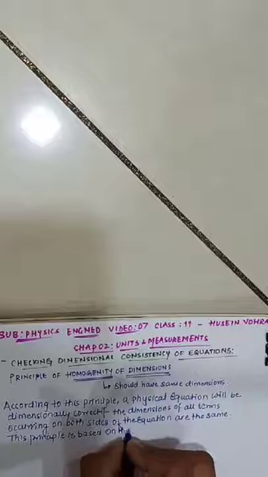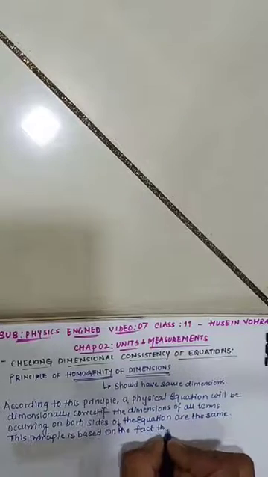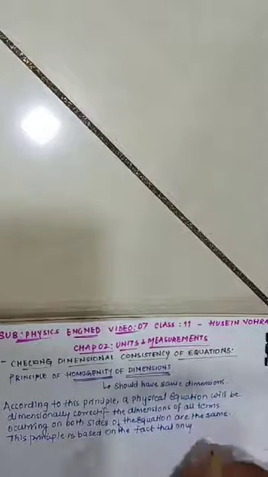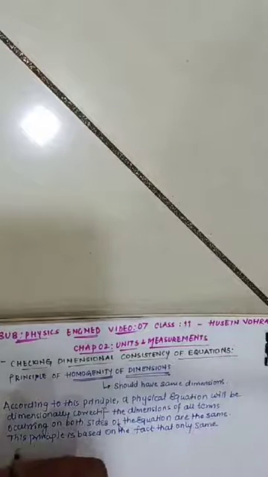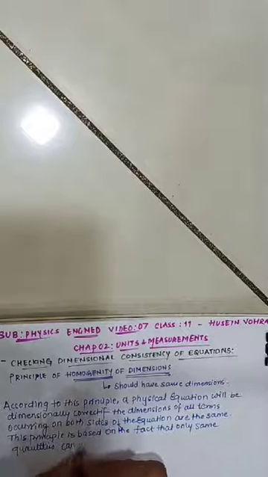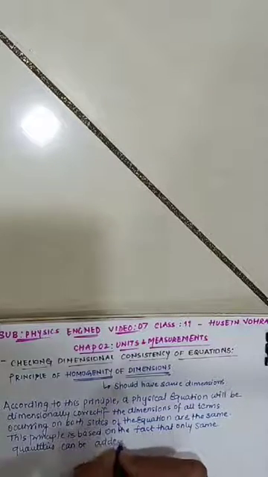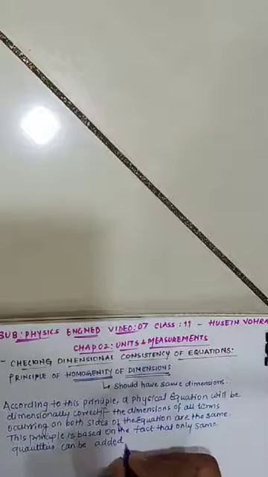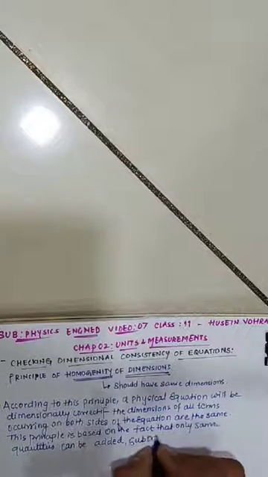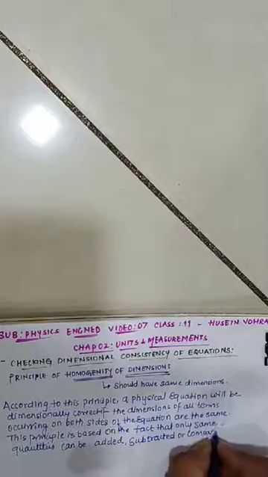This principle is based on the fact that only same quantities can be added or subtracted or compared. Clear? If you want to add, subtract or compare quantities, you need to keep in mind that the quantities must be of the same type and should have the same dimensions.